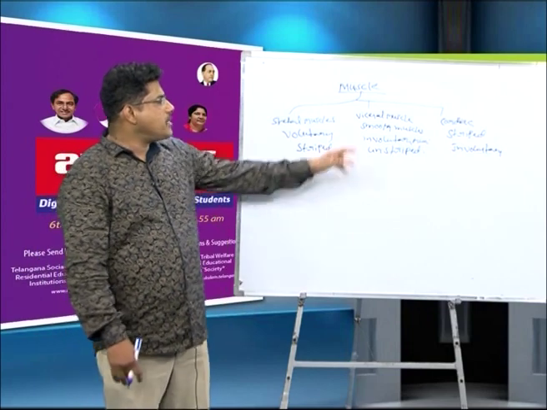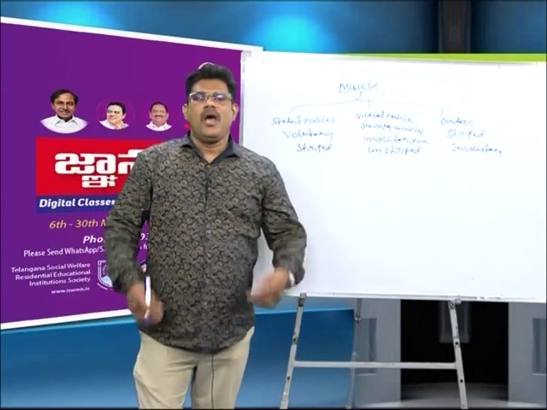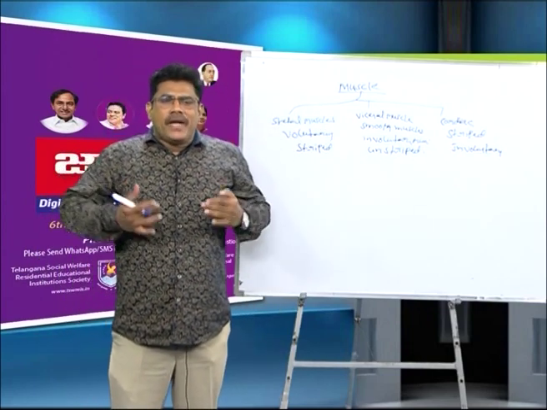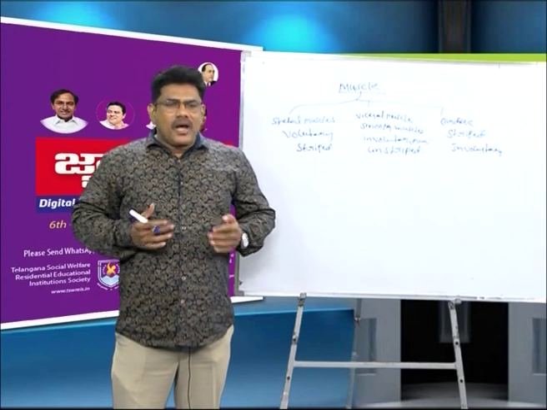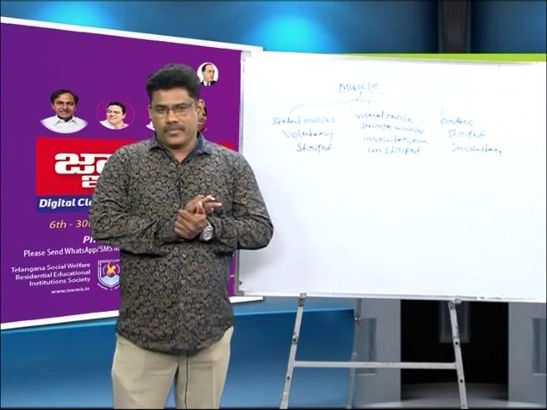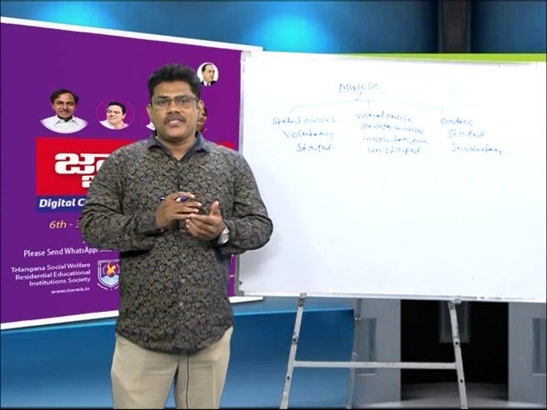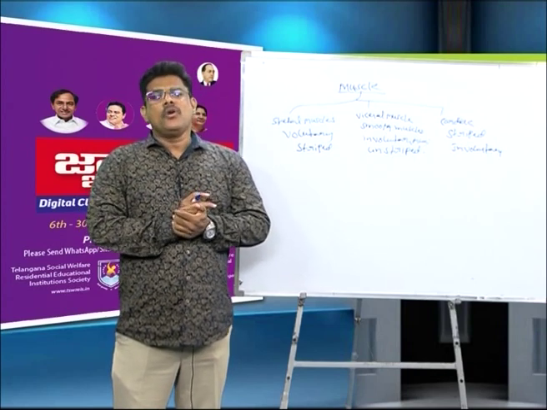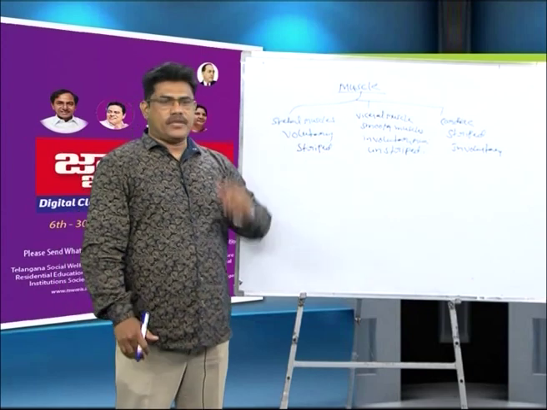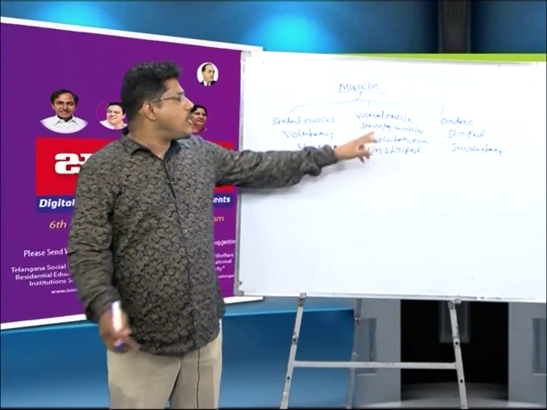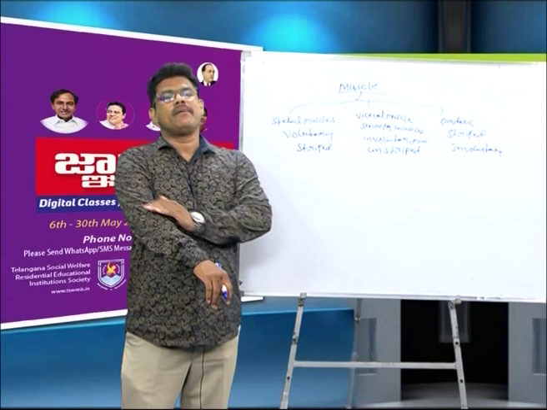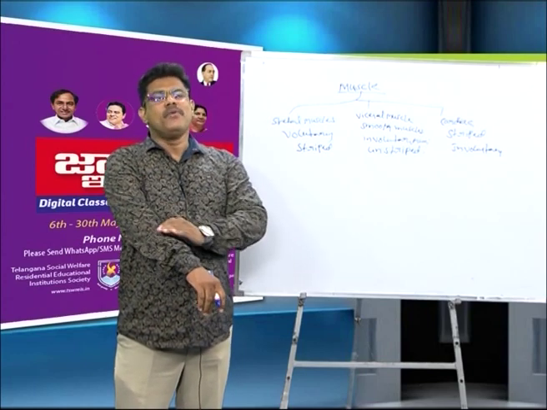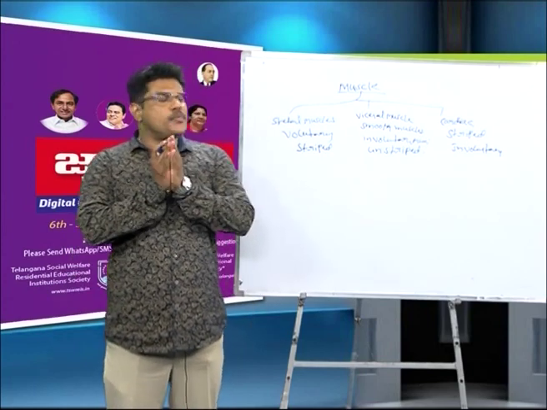Okay, next one is visceral muscles. Our visceral organs, like the stomach, small intestine, large intestine, blood vessels, and urinary bladder, are made up of visceral muscle. The visceral muscle's other name is smooth muscle. The muscles are very smooth, that is known as smooth muscle.